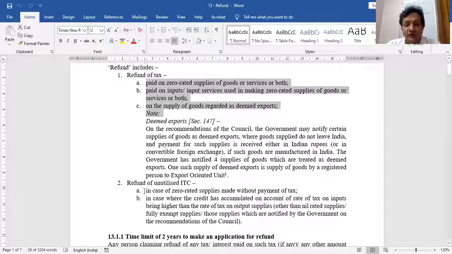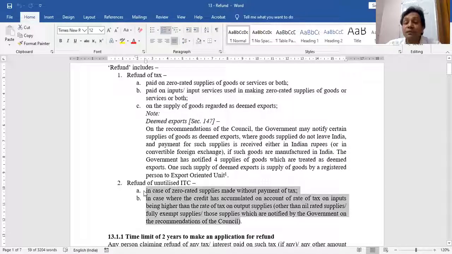Now these 2 points are those taxes which I have not paid to the government on my sale, which I have paid when I purchased the goods. I hope the point is clear. So I can claim refund of unutilized ITC also, unutilized input tax credit, where I have paid tax on my purchases, but I couldn't claim it fully.